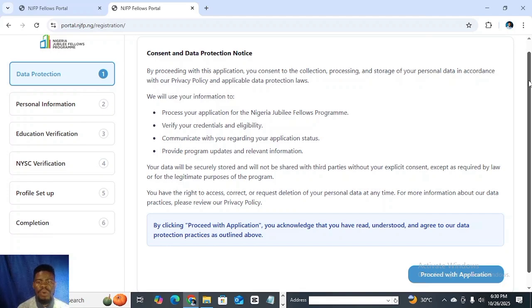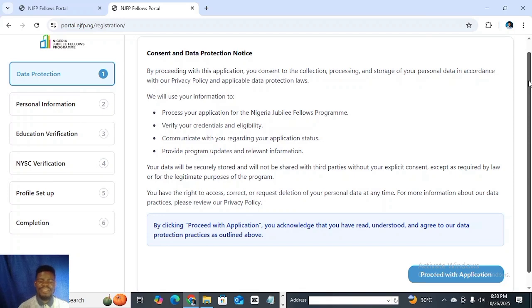So we have 6 stages. The first is data protection, second personal information, third education verification, the fourth is NYSC verification, the fifth is profile setup, and then the completion, which is review and completion. All right, so let's go and see how we're gonna work it out.